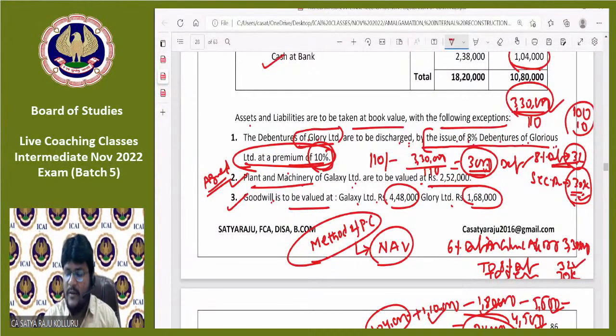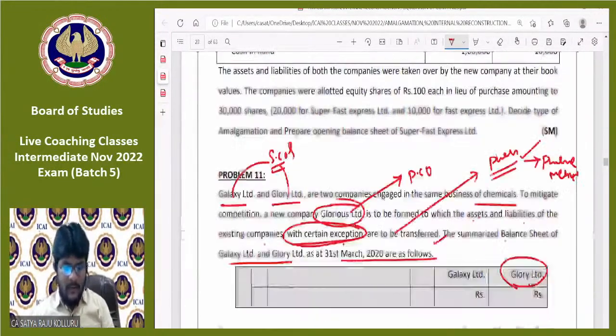Now the 8% debentures we need to represent under long-term borrowings. Securities premium we need to represent under reserves and surplus. That's it, guys. Any other doubt apart from this? Nothing. Fine. Fine, guys, hope you understand. Problem number 11.